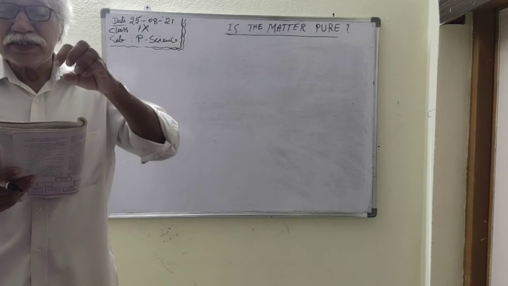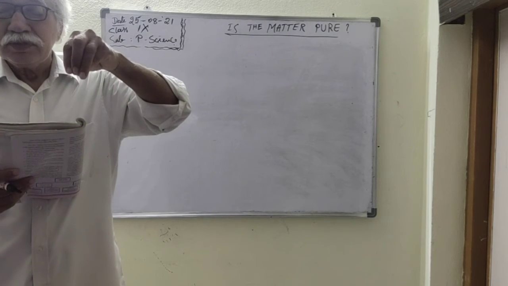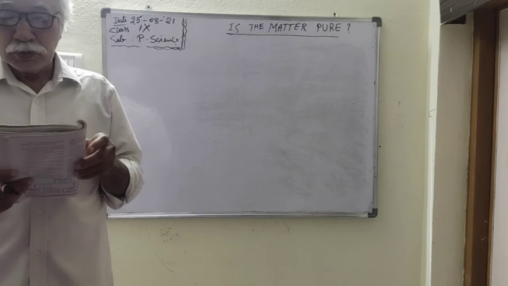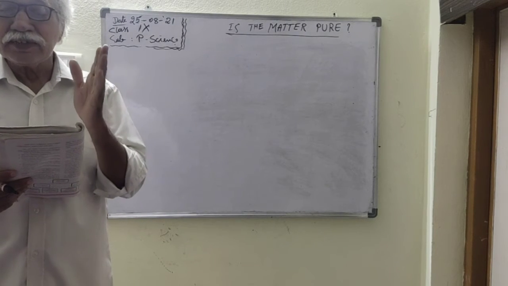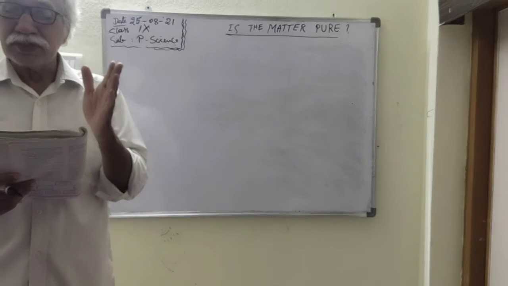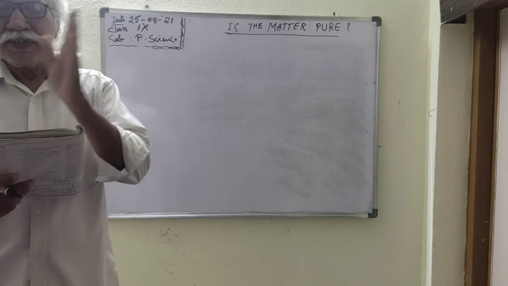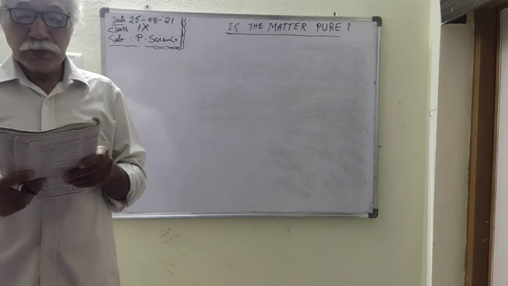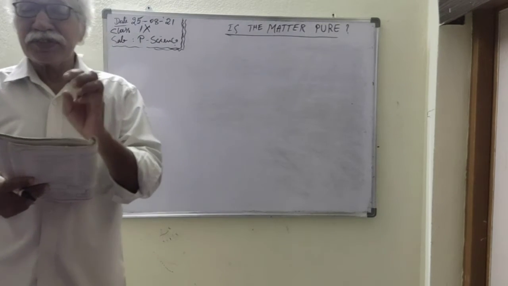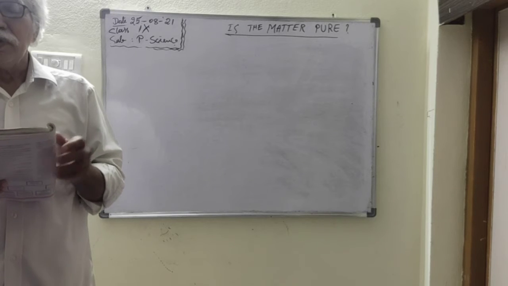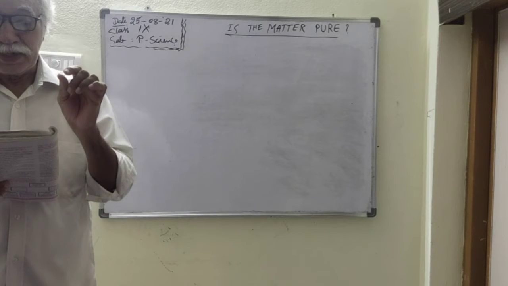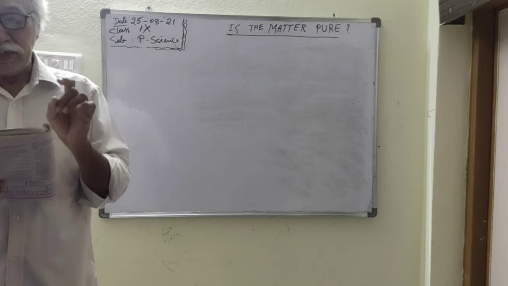And these particles are dispersed in another substance. Therefore it is called dispersed phase. Here the solute is called the dispersed phase, and the solvent is called the dispersion medium. So the dispersed phase is dispersed in the dispersion medium. These particles also scatter the light. Colloidal particles also scatter the light.